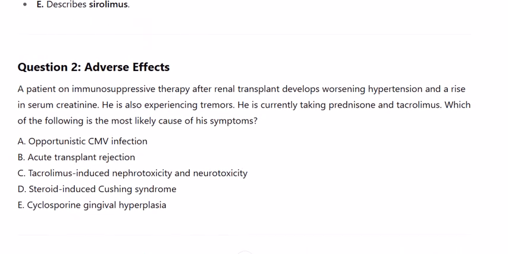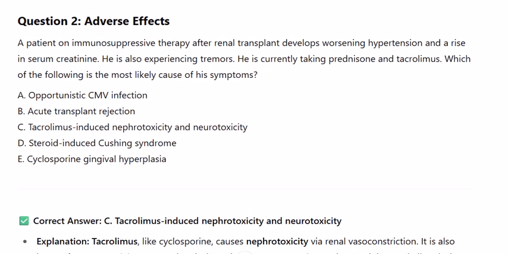Question 2. Adverse effects. A patient on immunosuppressive therapy after renal transplant develops worsening hypertension and a rise in serum creatinine. He is also experiencing tremors. He is currently taking prednisone and tacrolimus. Which of the following is the most likely cause of his symptoms?